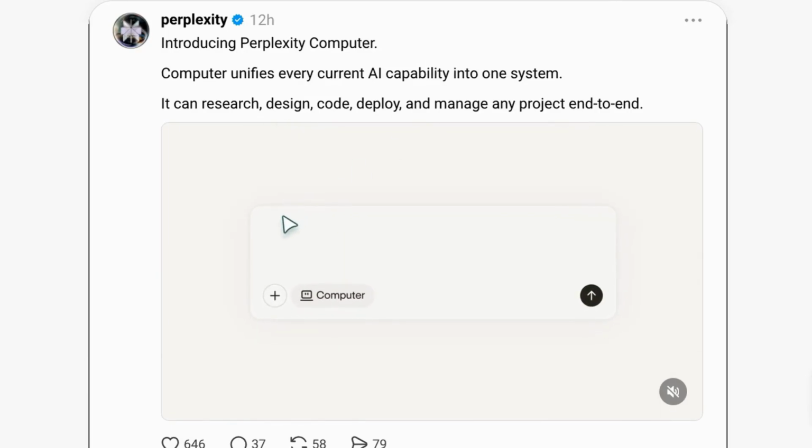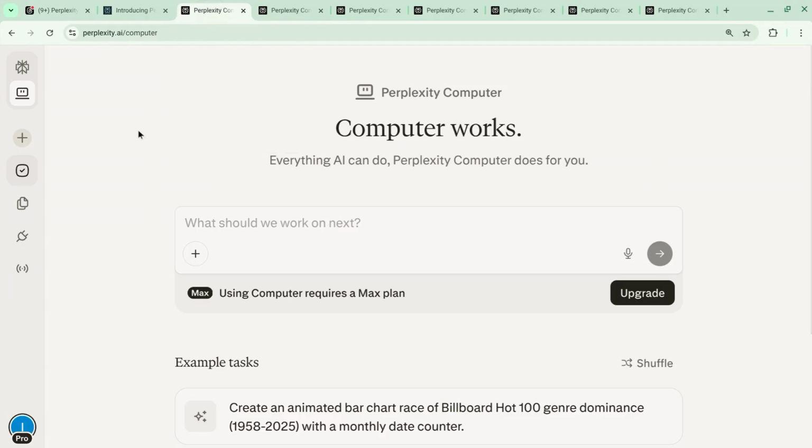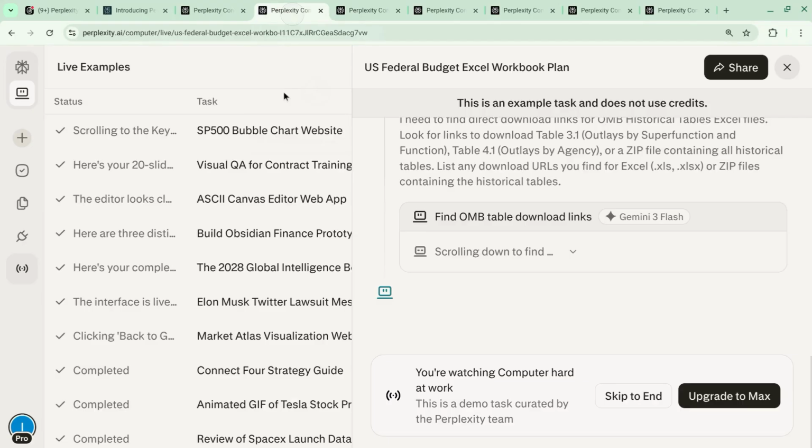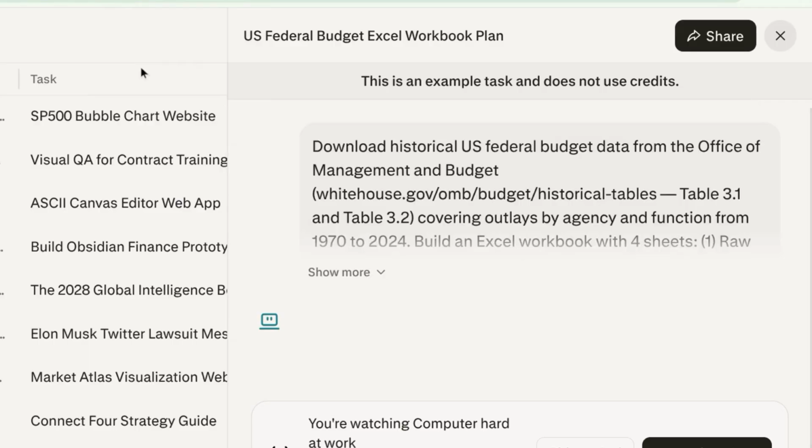or even months. When you go to Perplexity, it's in the left navigation. There's an icon here for computer. Right now, it's only available for the max plan, which is $200. Eventually, they'll push it to the pro plan, but we'll take a look at some examples.